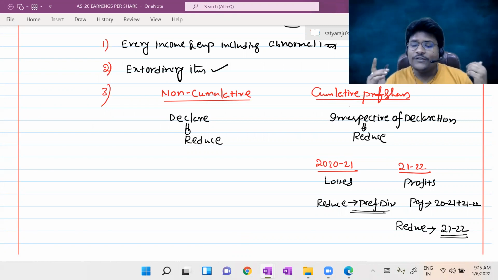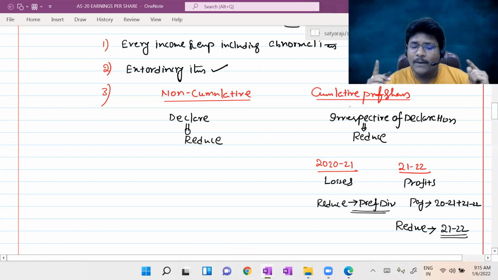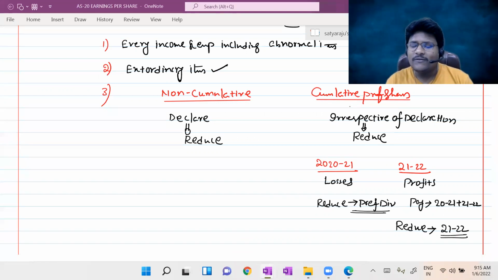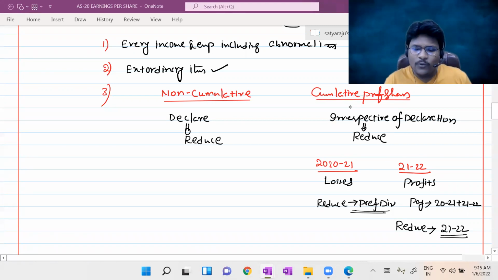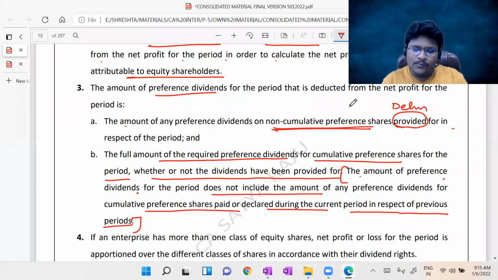But there is no relationship between the payment of the preference dividend and its reduction while calculating EPS. So even if you are paying the dividend to the preference shareholders for two periods, you should reduce only that respective year's dividend for the purpose of computing EPS. That is the special point we learned from the important points.